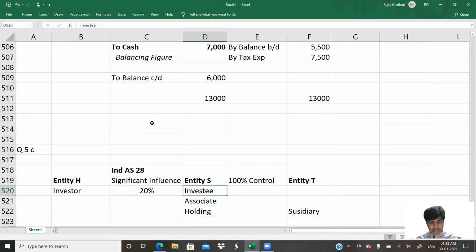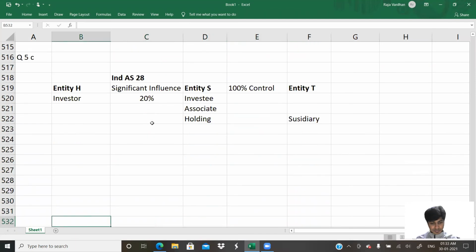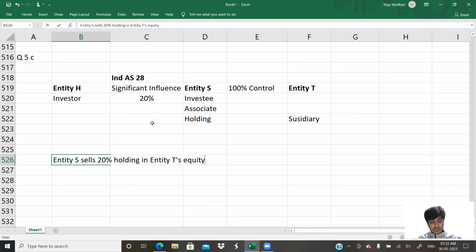So entity S sells 20% holding in entity T's equity. Okay, this is the transaction. Let us see what is happening here.